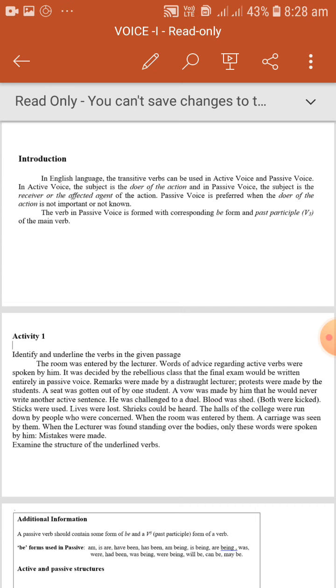My mother cooks biryani. Biryani is cooked by my mother. My mother is cooking biryani. Biryani is being cooked by my mother. My mother cooked biryani. Biryani was cooked by my mother. My mother will cook biryani.